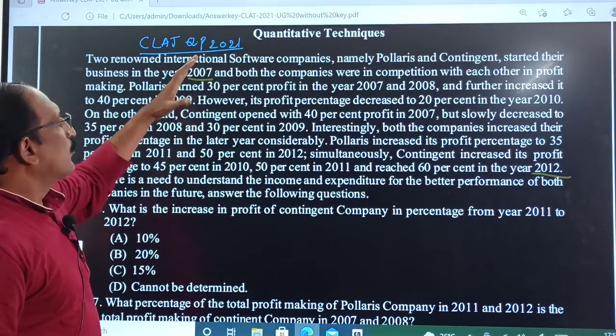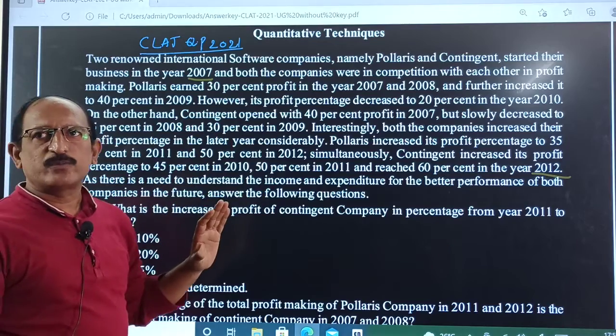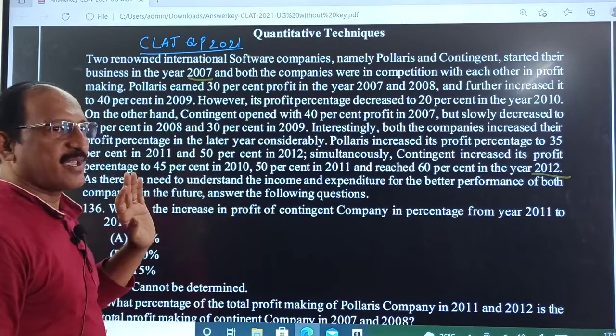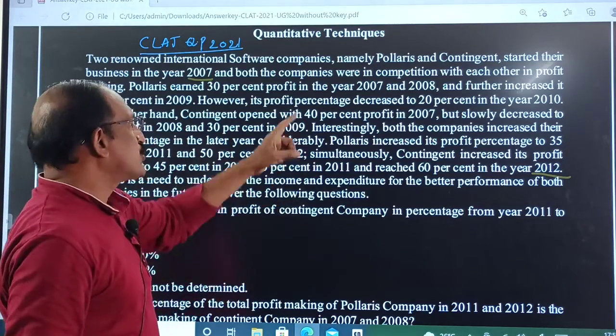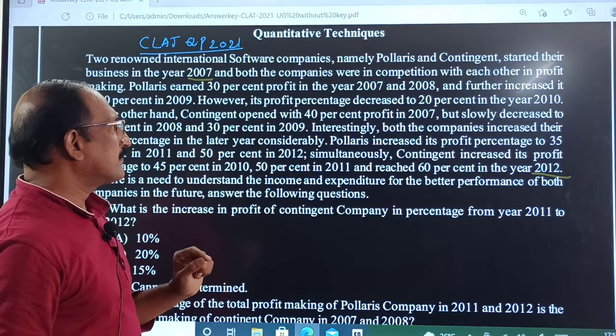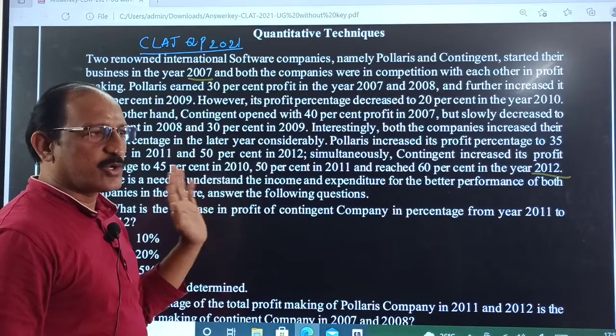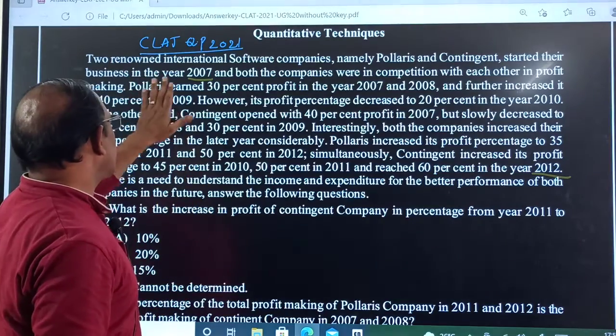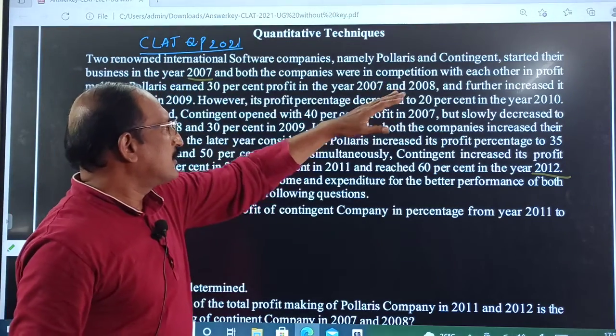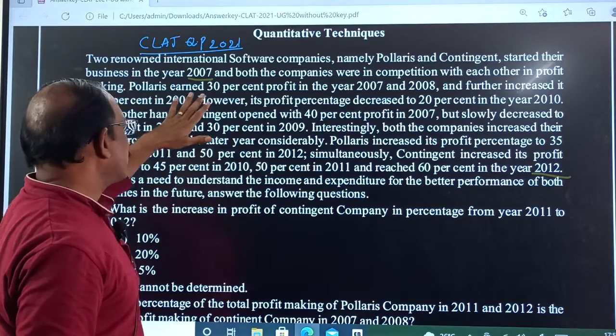So what is the given data? We have to tabulate it first. Two companies, Polaris and Contingent, and from 2007 onwards the profit percentage is given.